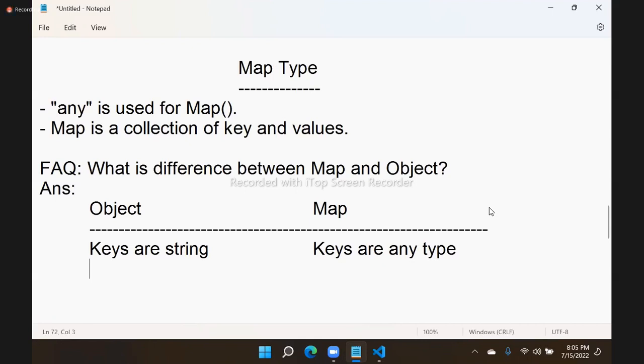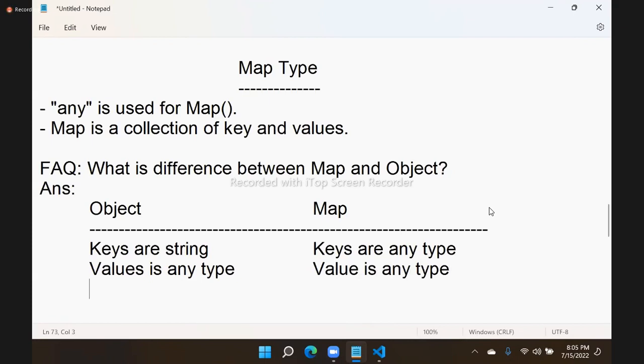Key can be a number or a string. Here it can be only string type keys. The value is any type, and here also the value is any type. But keys are string type in objects, and here keys are any type.